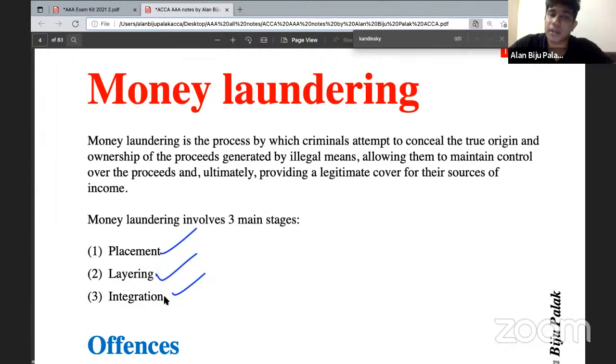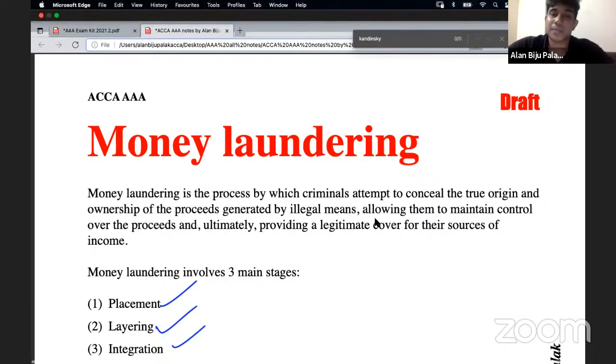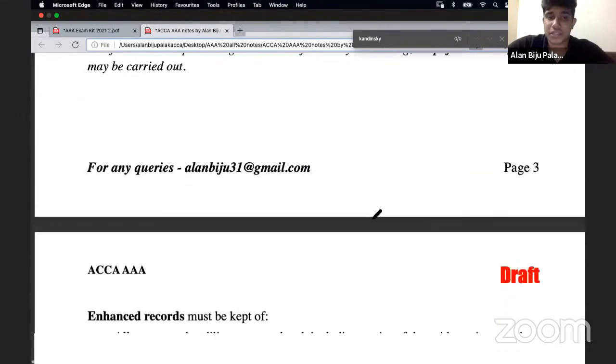In addition, we have also learned about tipping off. What do you mean by tipping off? Tipping off occurs when a person provides information to someone who is a suspect of money laundering, telling them that they are under a money laundering investigation. This is called tipping off. The most important thing to consider in case of money laundering is that there is always a possibility of tipping off. So in order to avoid the possibility of tipping off, the auditor must always consider reporting the money laundering issues to the money laundering reporting officer, or the MLRO.